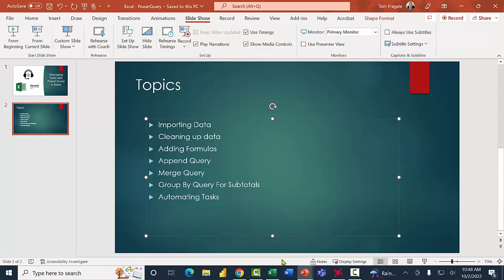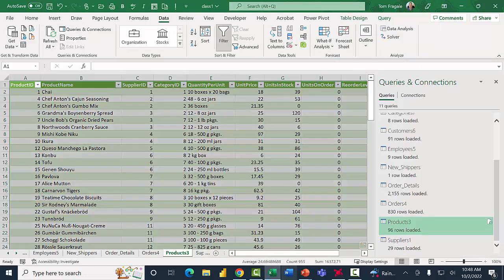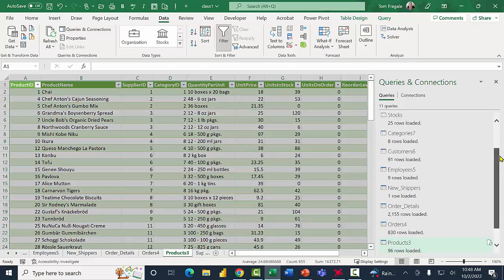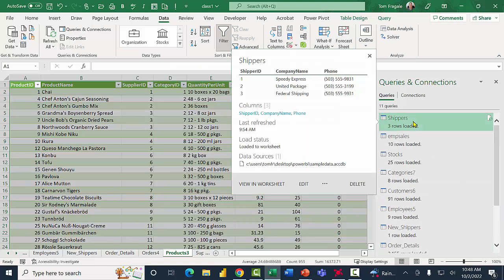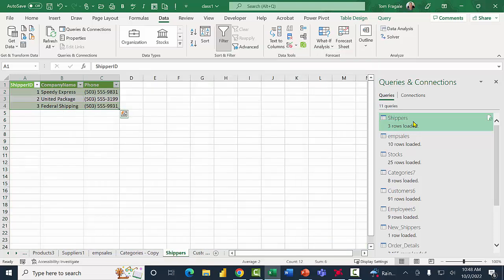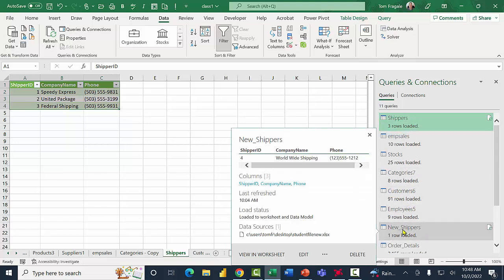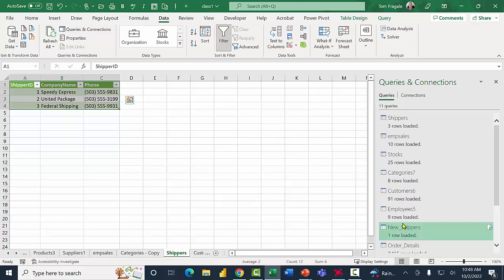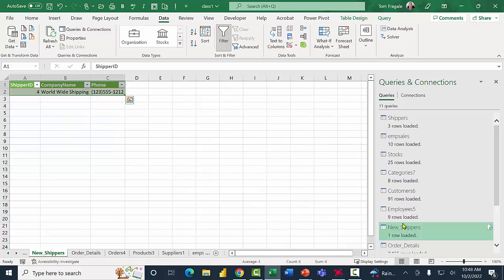So I'm going to go back into Excel. I have this table that's called shippers. There's the shippers table there. And notice how the shippers table has records 1, 2, and 3. Then I have this other table that's called new shippers. And new shippers has record 4. And notice how they have the same kind of fields. So watch how I can quickly combine these with what we call an append query.